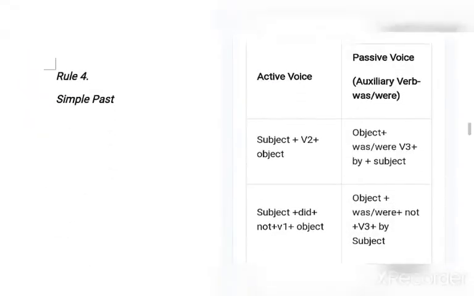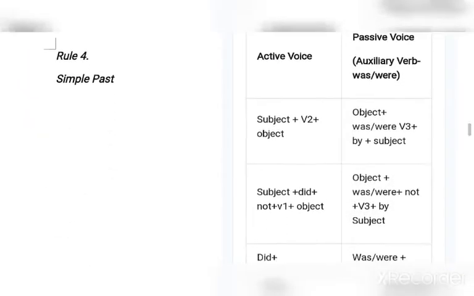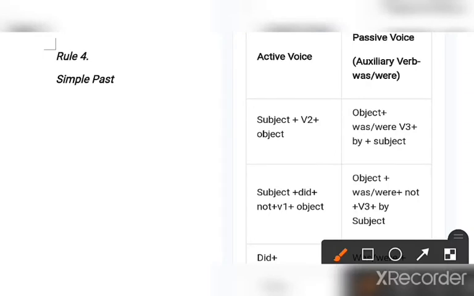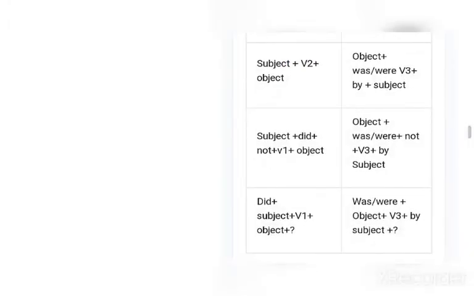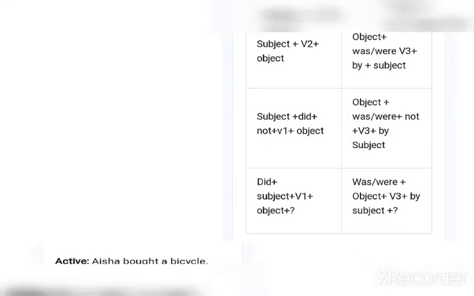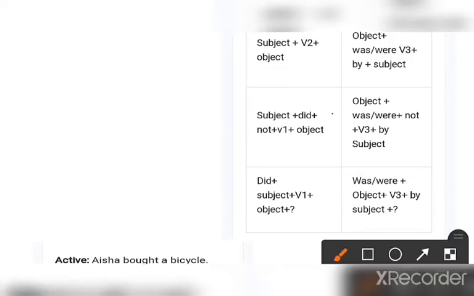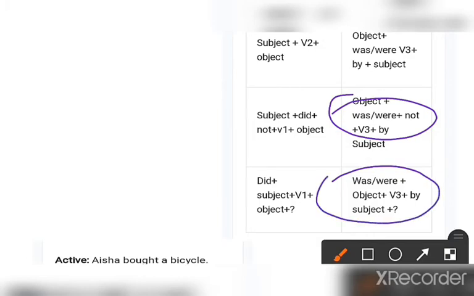Now rule number 4, that is simple past. In simple past, you know that with all the subjects we will only use the verb second form. So in simple past the passive form becomes was, were plus third form. If that is negative, then was not, were not and third form. If that is interrogative, was, were will come first. See,